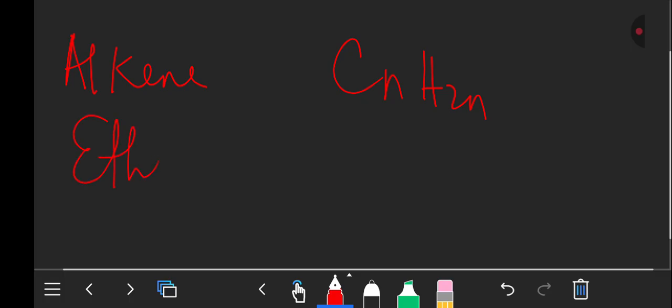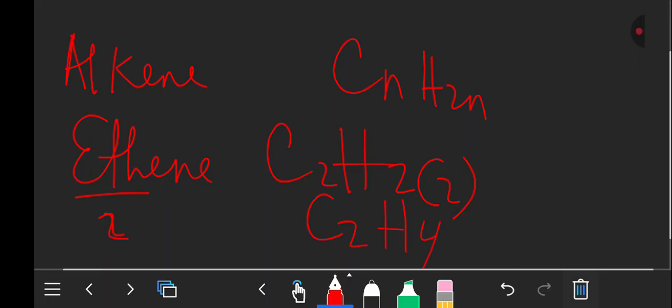Let's have an alkene. For alkene, the formula is CnH2n. So let's say I want to write the structure for ethene. The prefix eth means 2. So I'll say Cn, where there is n, I'll put a 2 there. Then H2n, 2 multiplied by 2, will give 4. So C2H4, that is for ethene.